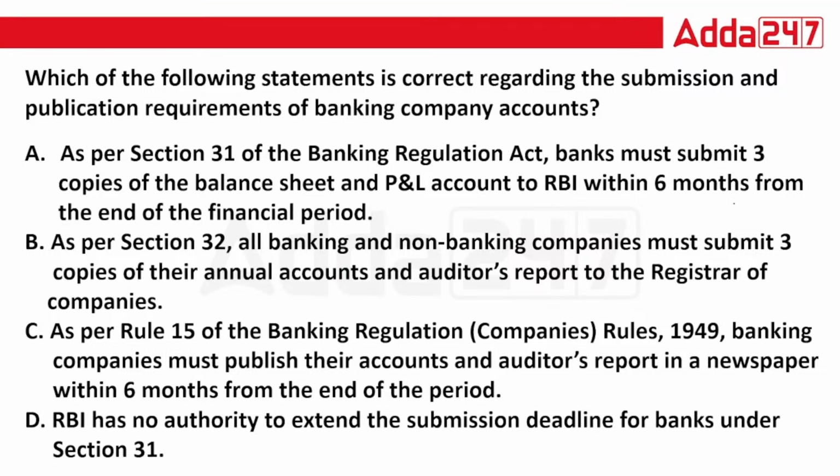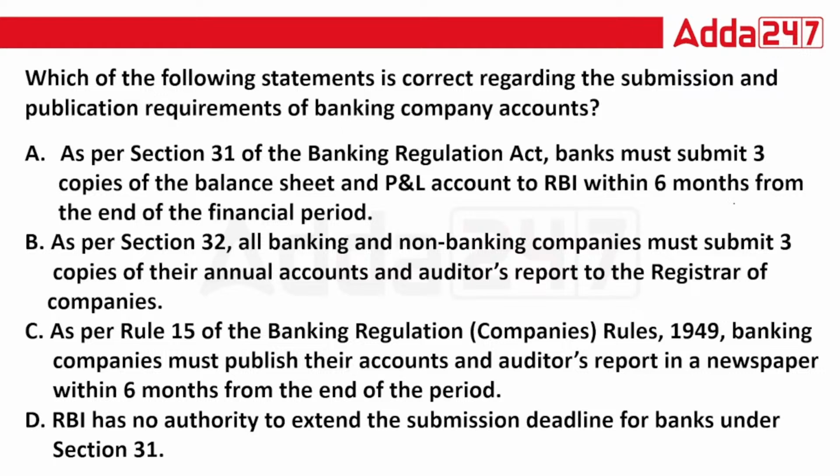So the first option is, as per Section 31 of the Banking Regulation Act, banks must submit 3 copies of the balance sheet and P&L account to RBI within 6 months from the end of the financial period. This is the first option. Then next you have, as per Section 32 of the Banking Regulation Act, all non-banking companies must submit 3 copies of their annual accounts and auditor's report to the Registrar of Companies. C.